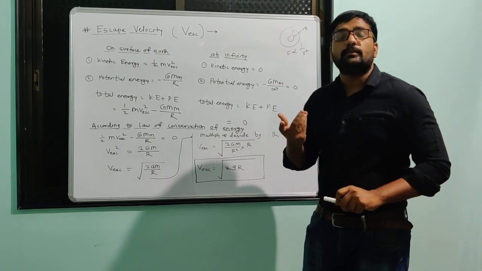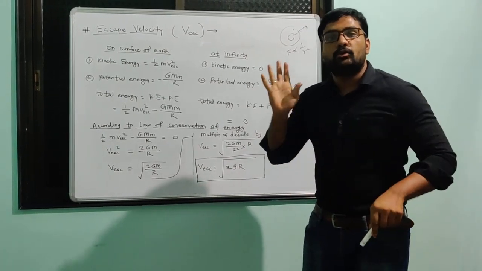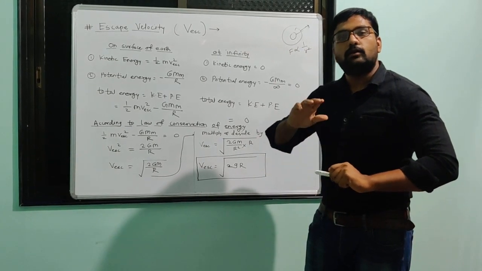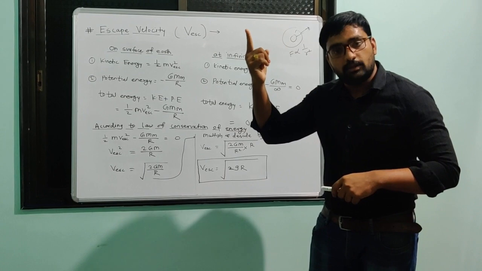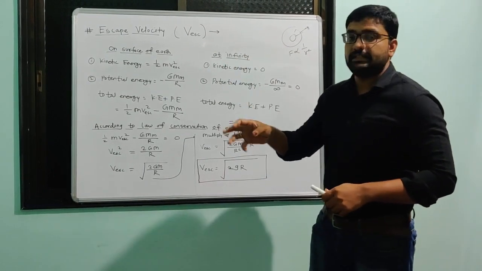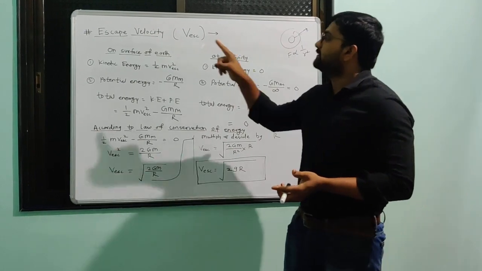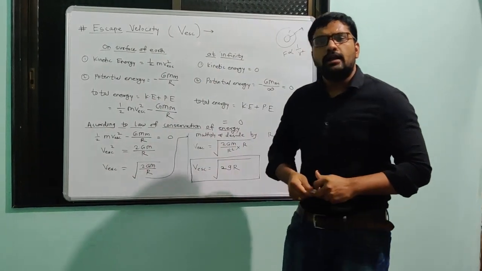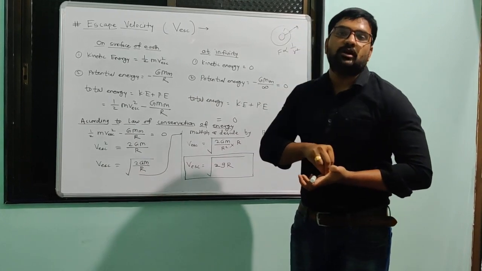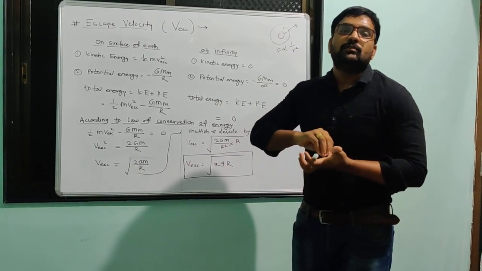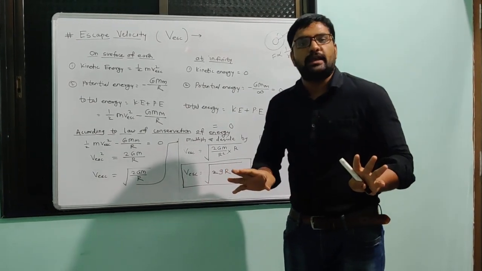Escape velocity is the minimum velocity we have to give an object, due to which that object will go outside Earth's gravitational influence. For that we have to give that much minimum velocity. If we give somewhat higher velocity than escape velocity, then it's okay.